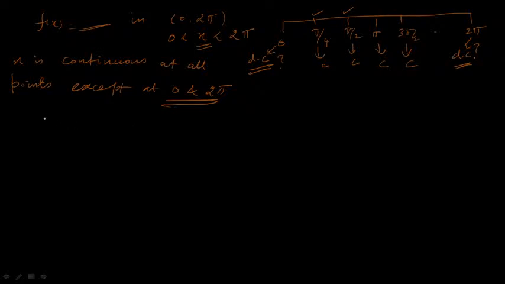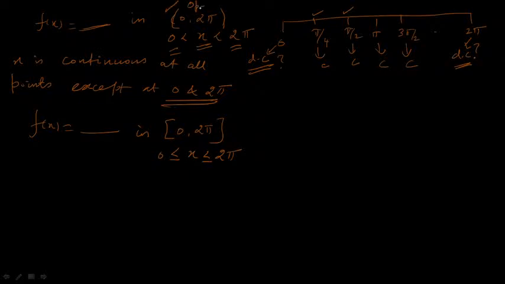Instead of that, you may ask the question: suppose we take the function f of x, whatever it may be, defined in the closed interval 0, 2 pi. Here I am going to use a square bracket, which means a closed interval. Here x takes all values including 0 and 2 pi. If I use the parenthesis like this, x takes all values except 0 and 2 pi. It takes all values between 0 and 2 pi. If I use a square bracket like this, that is a closed interval, and this is an open interval. This is a closed interval.